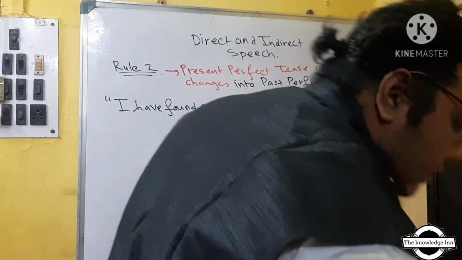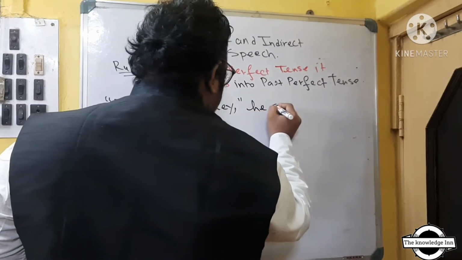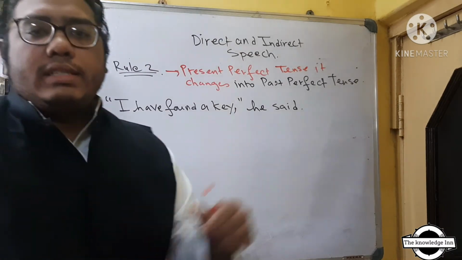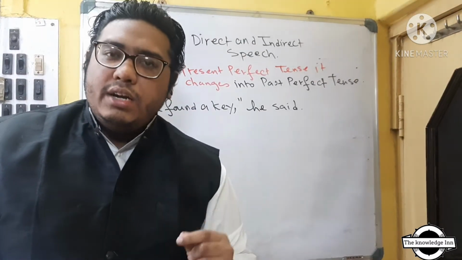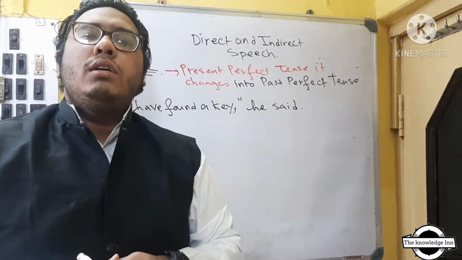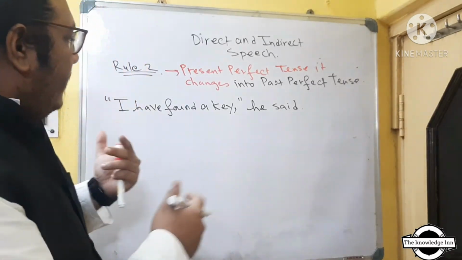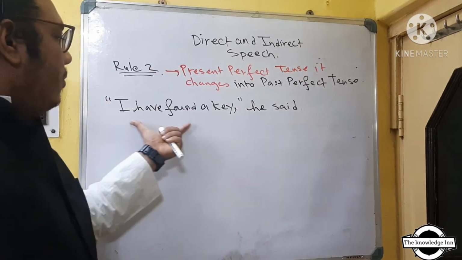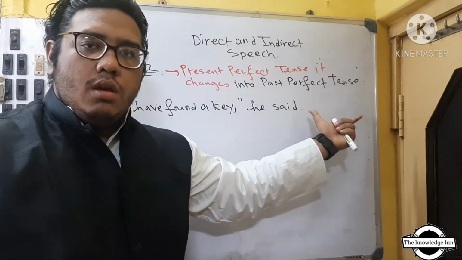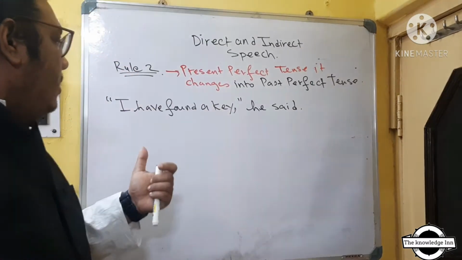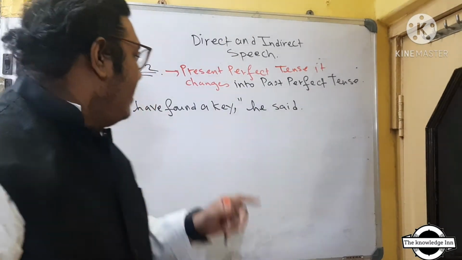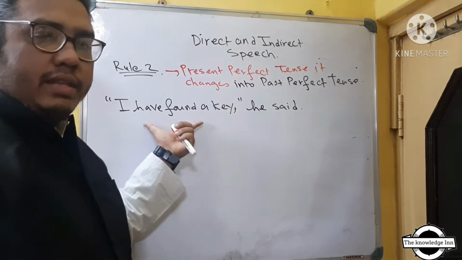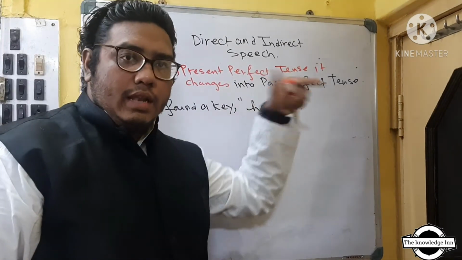Found a key, he said. Okay, now the school teachers will make it a little difficult for you by changing the format of the question. Now, in my previous examples, the reported verb was in the beginning and the reported speech followed thereafter. But over here, what do we see? Things have changed around. We see the reported speech is in the first part of the sentence and the reported verb is at the last.